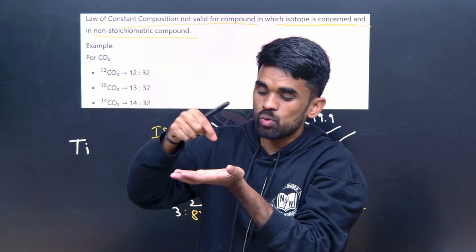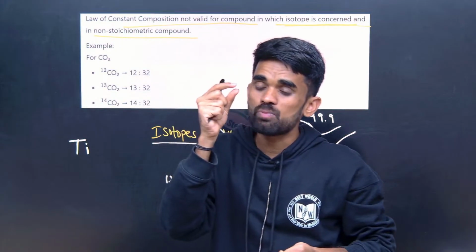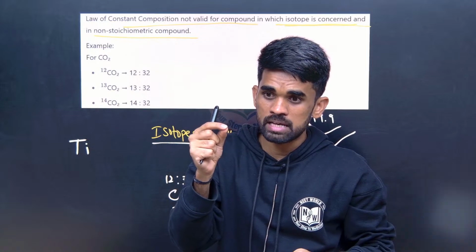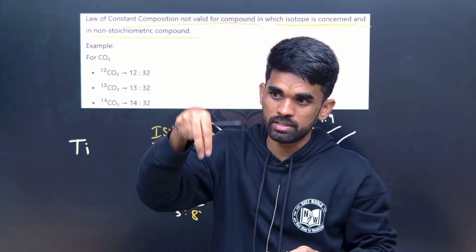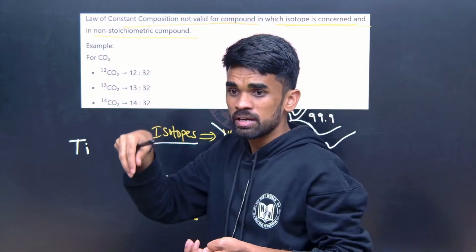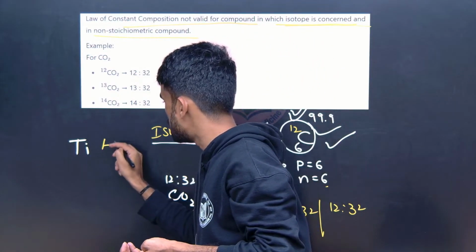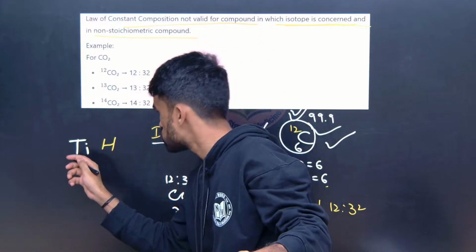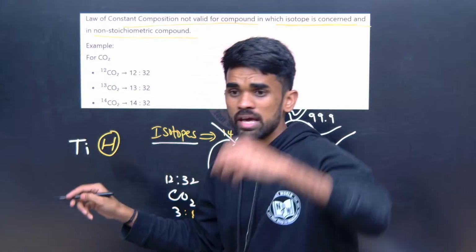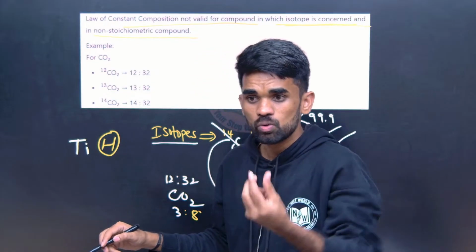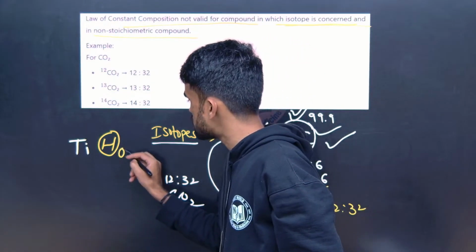In those voids, some small elements like hydrogen gas or carbon gas will be accumulated. So what will it be forming? Now, titanium hydride: some hydrogen gas is passed through this titanium metal. So what happened? This hydrogen gas may accumulate in those voids.